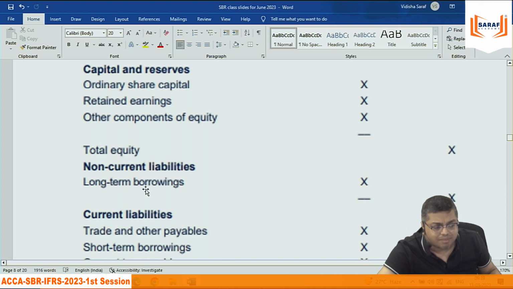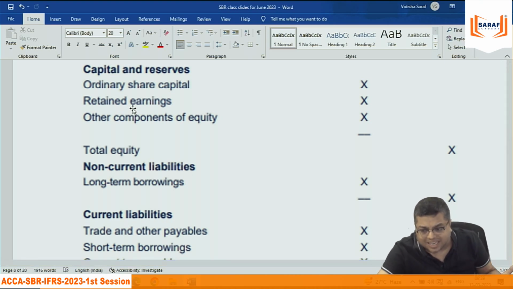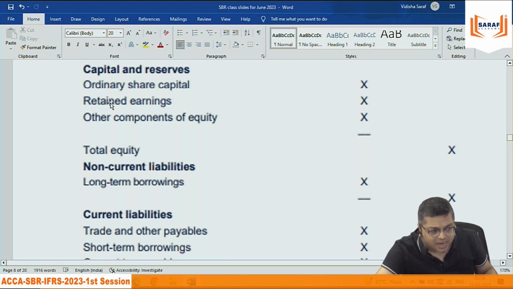Then the current liability. And shareholders' money. Shareholder money is separate, because the business and the businessman are separate entities all over the world in accounting. So if I have invested in my Saraf Academy, then for Saraf Academy it is a liability. That is owner's liability: share capital, retained earnings or any other reserves, which can be called other components of equity. That is the liability side.